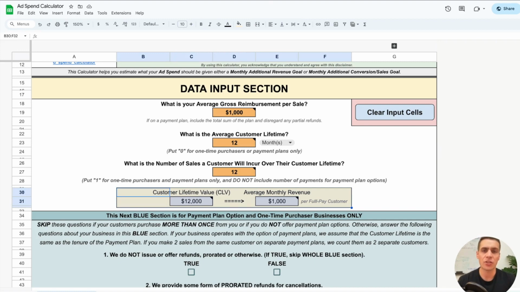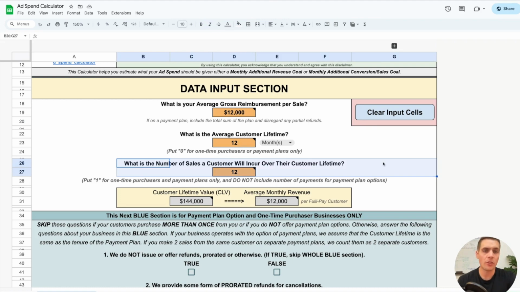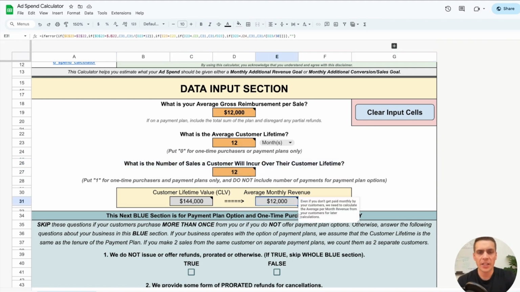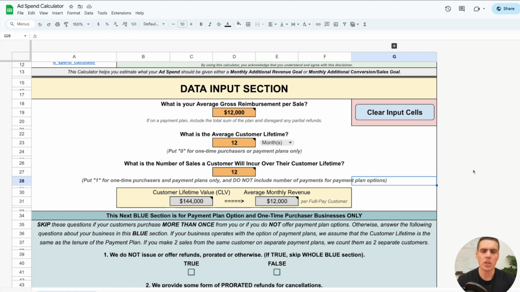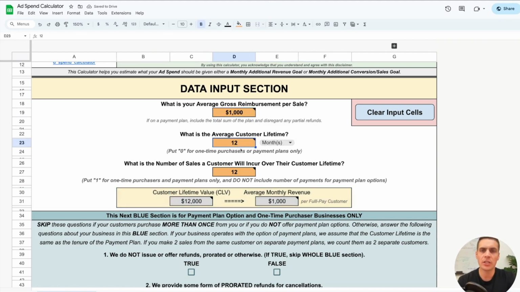And we have just these here just so you can check and make sure you understand how the calculator is actually making these calculations, because you might think, oh, what is the average gross reimbursement per sale? Well, that's $12,000 because I made $12,000 on that customer over the course of a year. And then the customer lifetime is 12 months and the number of sales is 12, which is one payment a month, well, that's going to give you a $12,000 average monthly revenue. Well, you know that's not true. So we put these here so you can understand what the calculator is actually doing and how you need to adjust these numbers so that you get accurate results at the bottom. So your average gross reimbursement per sale should be 1,000 with a 12-month customer lifetime and 12 payments made to you over the course of those 12 months.